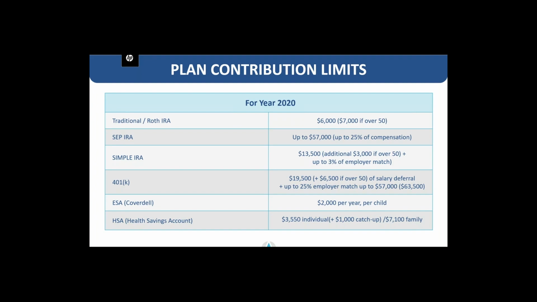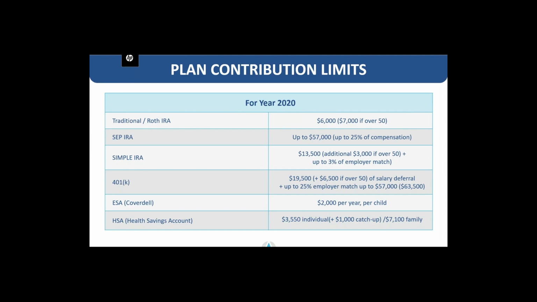And you also get to contribute 25% of an employer match to the plan, which is made up of the net operating income of the business, which can be up to $35,000. So if an individual is over the age of 50, they can totally contribute $63,500 per year into a solo 401k.